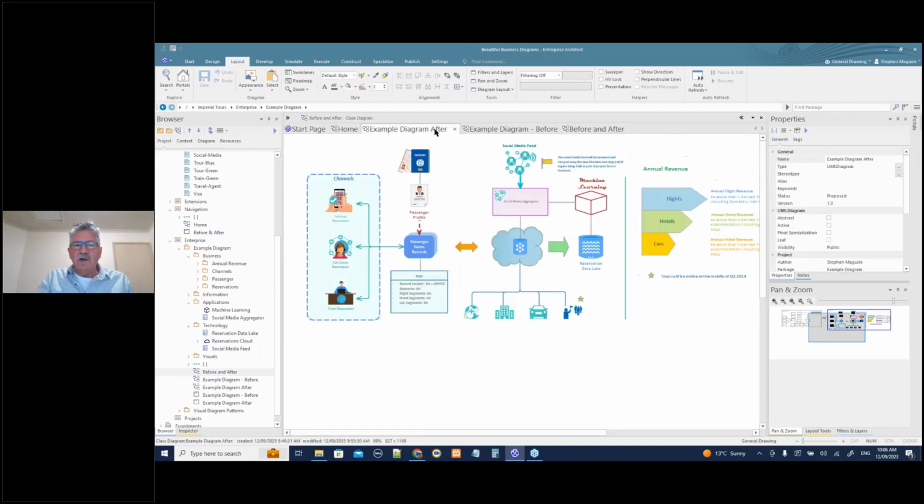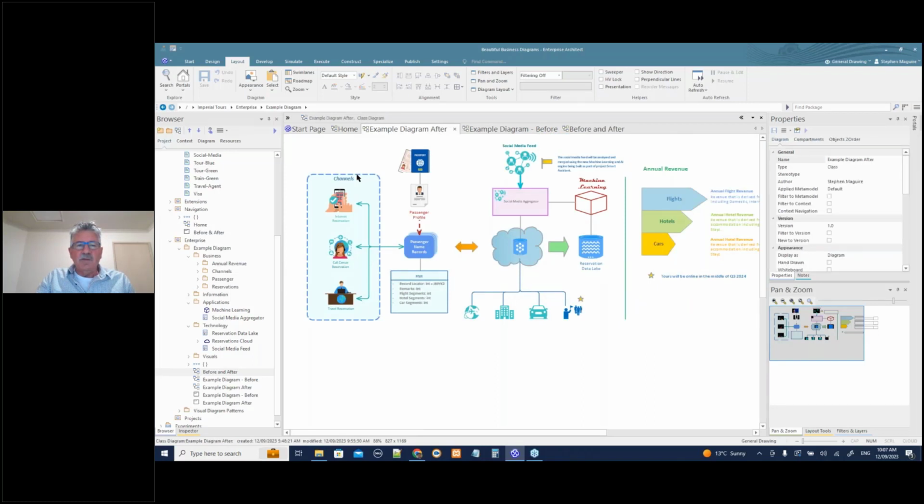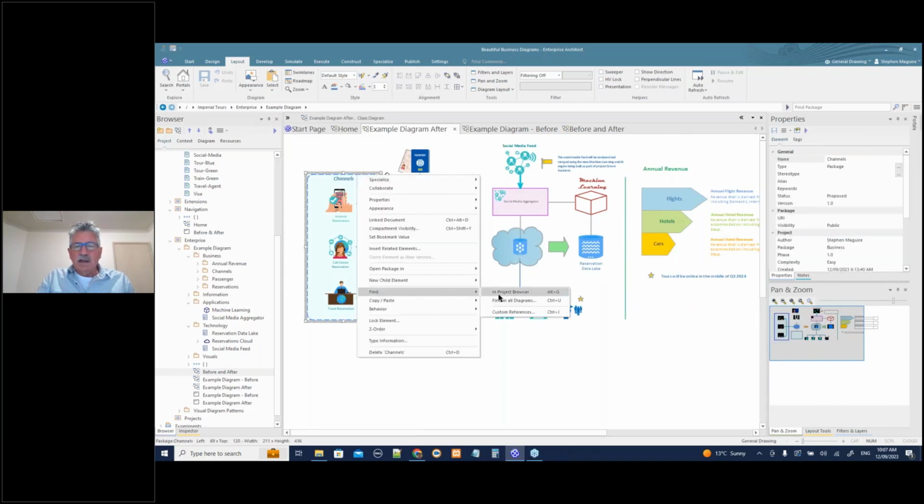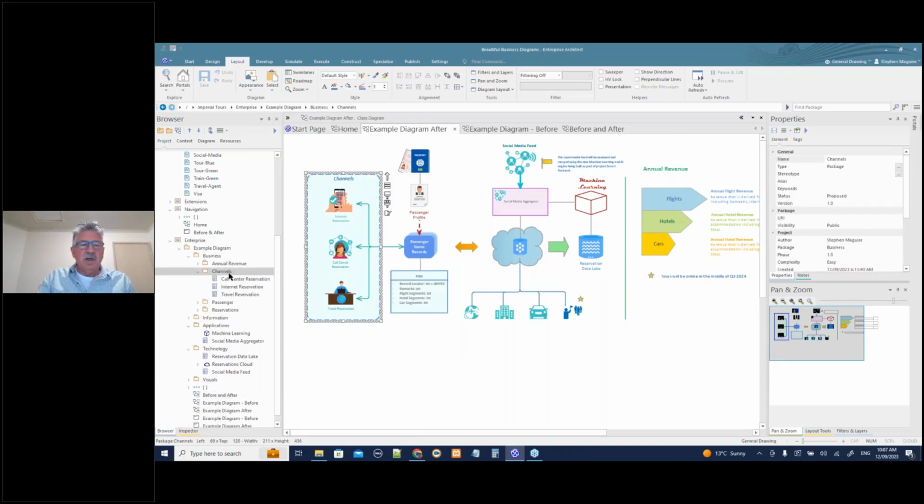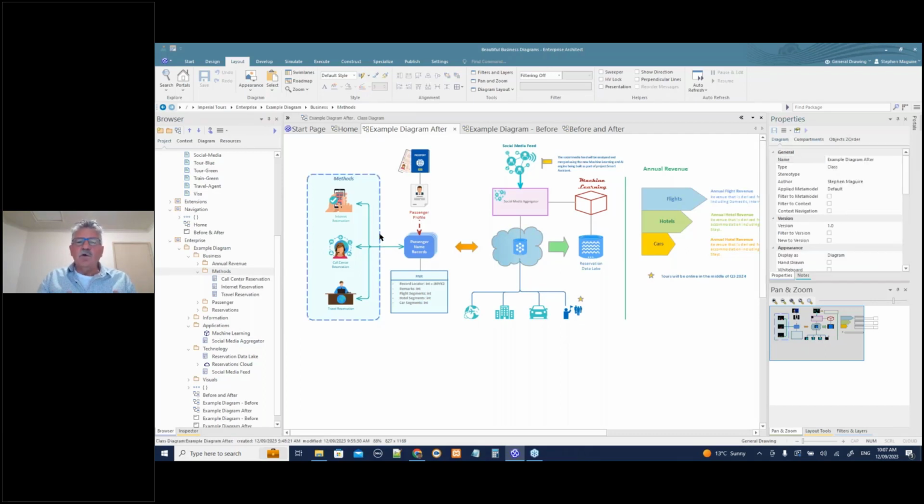Let me go back to the after. If I select this element in the diagram and right mouse click, Find in Project Browser, you can see that it's actually the channels package. So if I were to change that package here to something like methods, you'll see that the diagram changes. So there's no doing raster-based things. All of this is using the underlying model. That is the important thing: rather than going off to another drawing tool, I'm encouraging you to come into Enterprise Architect and draw your models there.